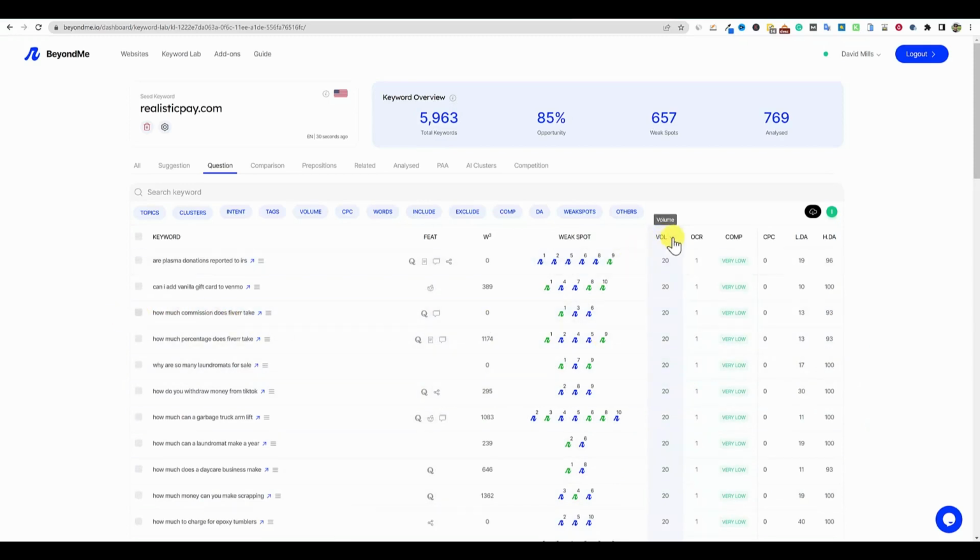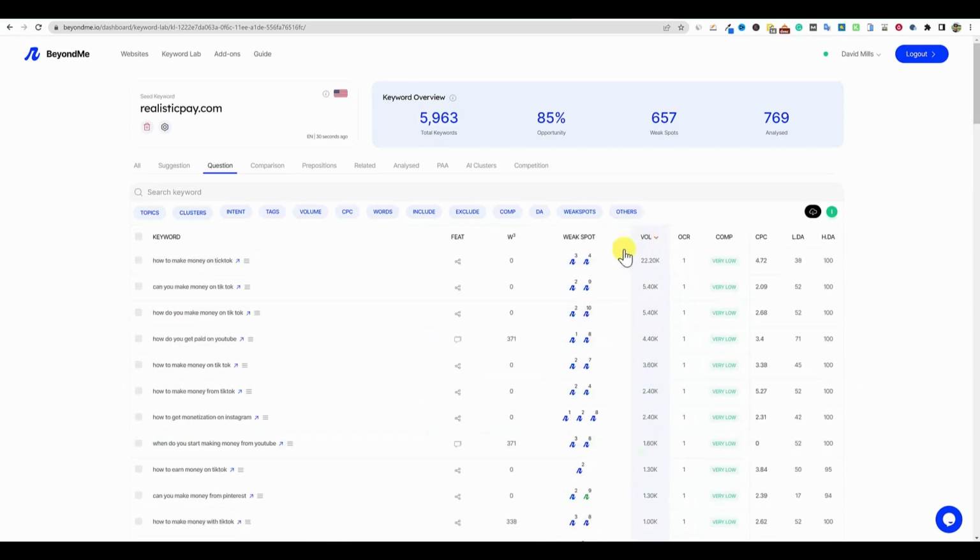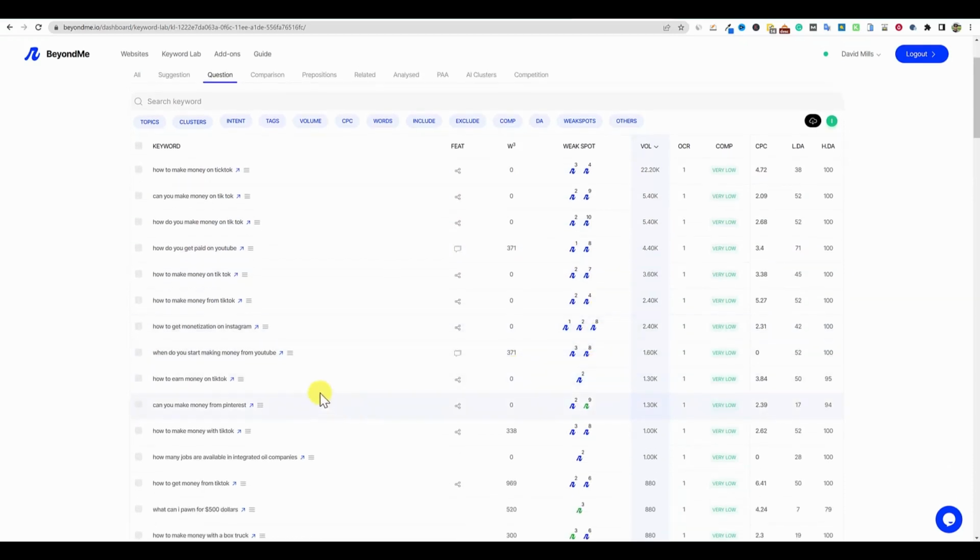Let's go look at search volume and start looking at some of these weak spots with a lot bigger keywords right over here. So 22,000 right there. TikTok's spelled wrong, so I wouldn't go after any of those. How do you get paid on YouTube? A couple weak spots right here. Probably would leave those two alone right there though. You've got to kind of know what you're looking at as well.